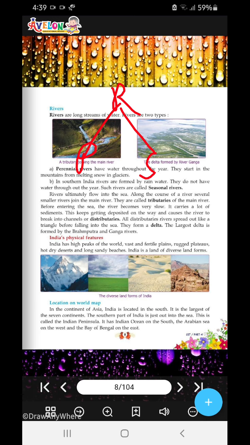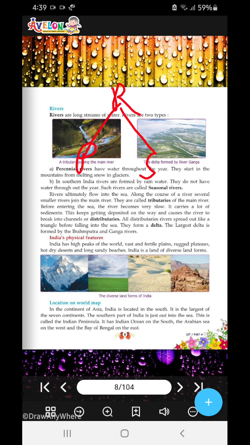In southern India, rivers are formed by rainwater because they do not have any high mountains like the Himalayas. The Eastern Ghats and Western Ghats do not have glaciers or snow. They do not have water throughout the year. Such rivers are known as seasonal rivers. Of course, they have water during monsoon.